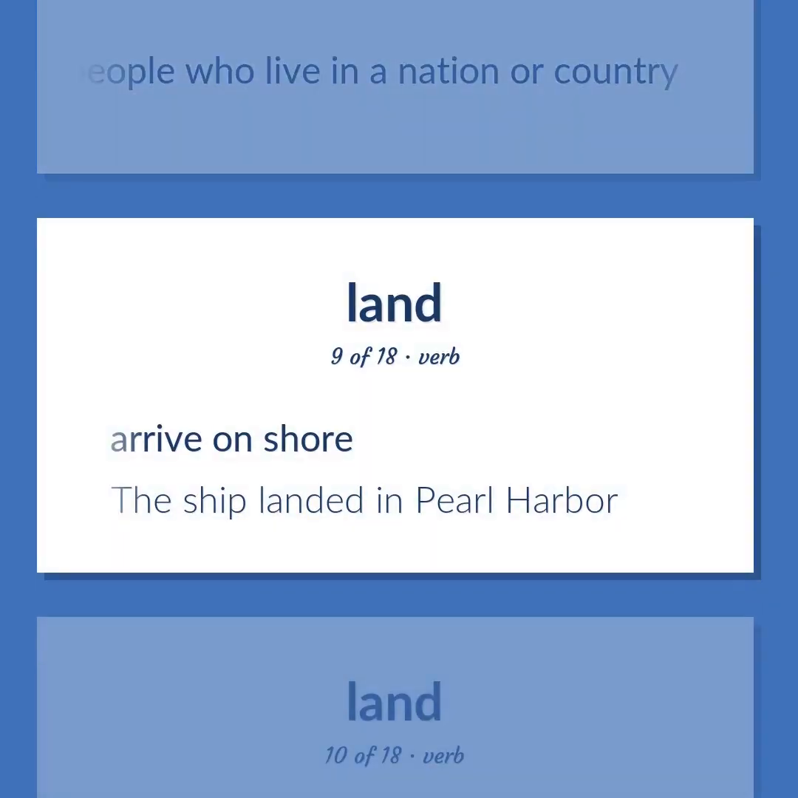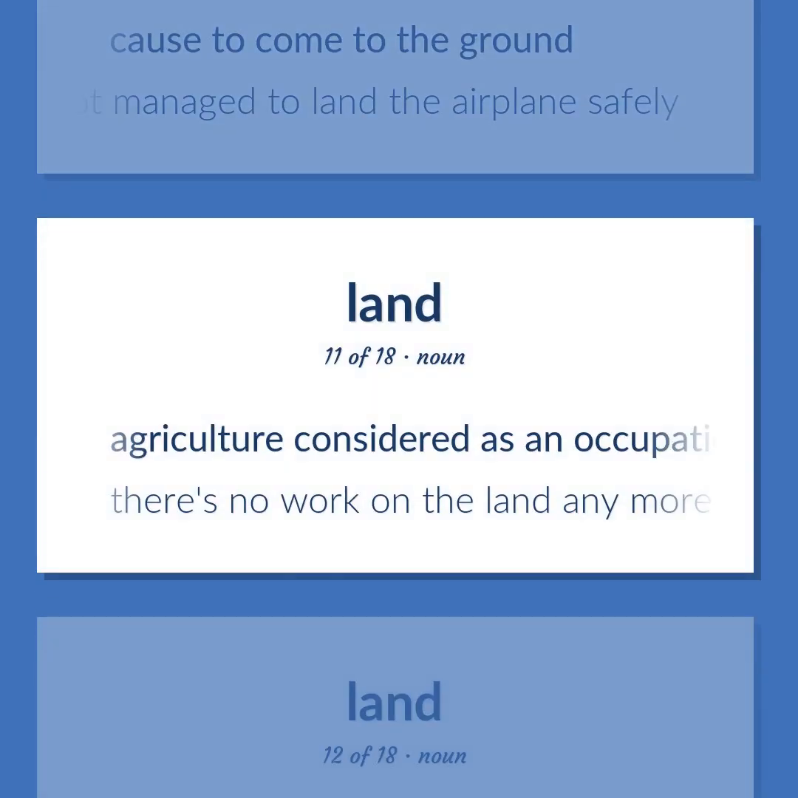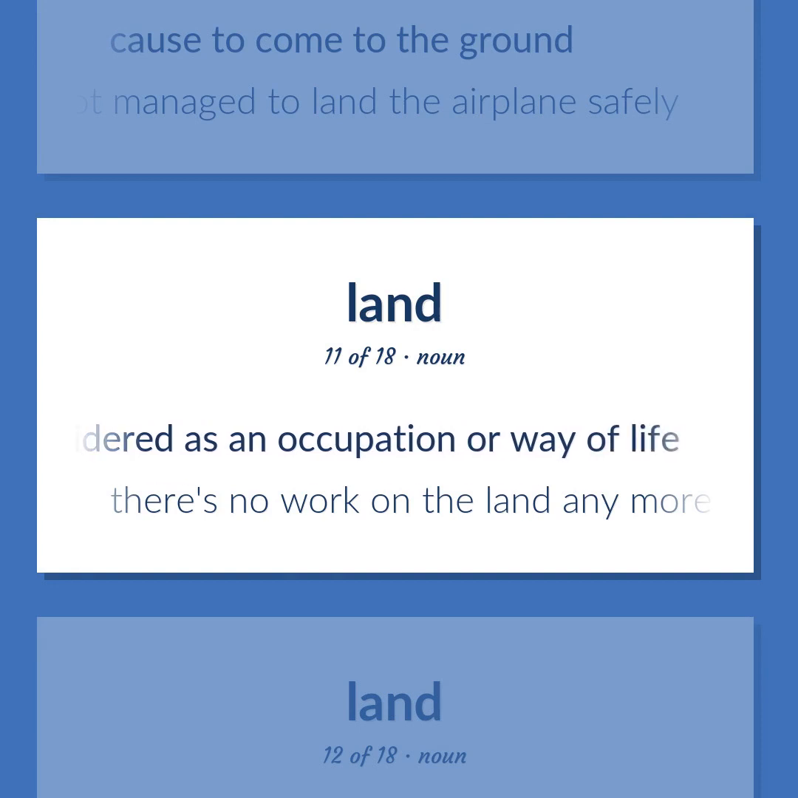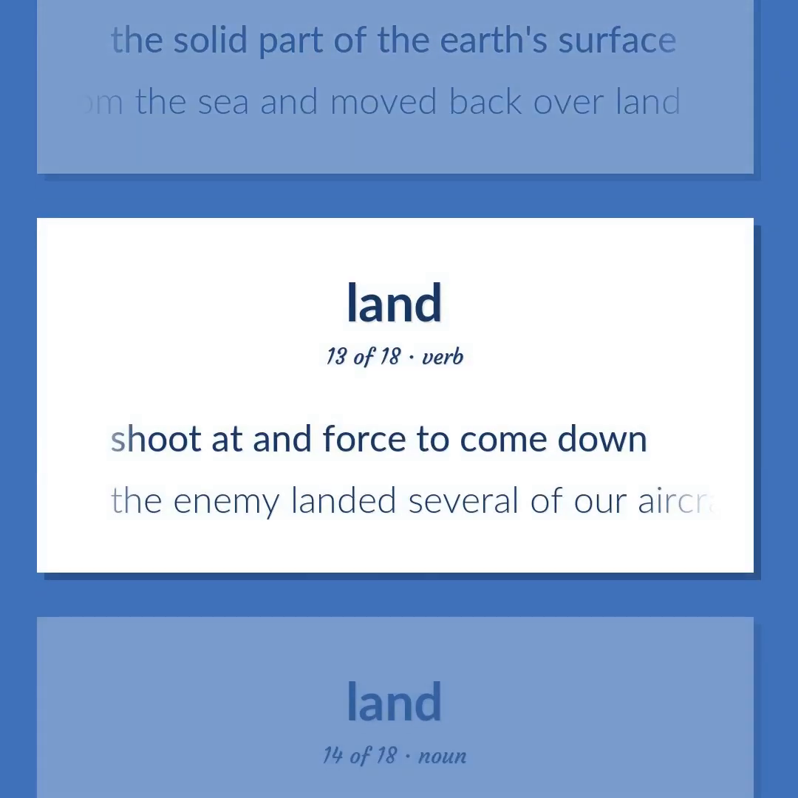Arrive on shore. The ship landed in Pearl Harbor. Cause to come to the ground. The pilot managed to land the airplane safely. Agriculture considered as an occupation or way of life. There's no work on the land anymore. The solid part of the Earth's surface. The plane turned away from the sea and moved back over land. Shoot at and force to come down. The enemy landed several of our aircraft.